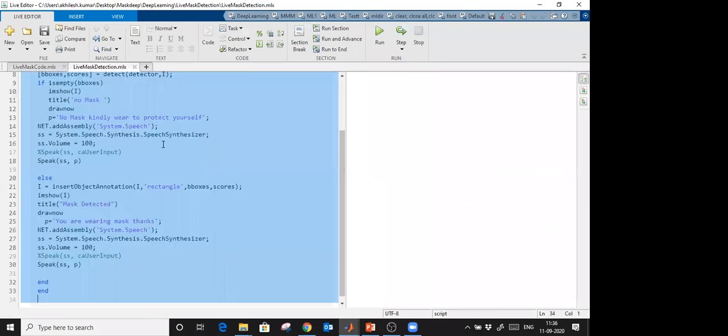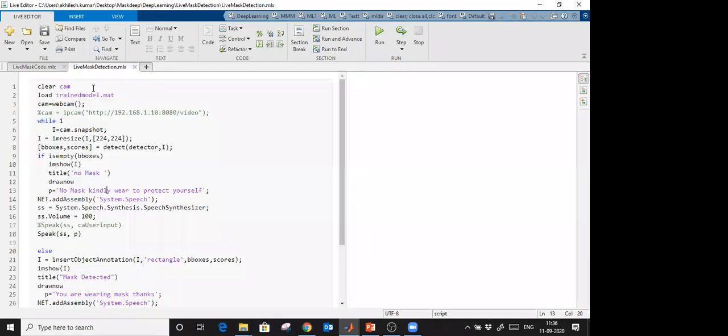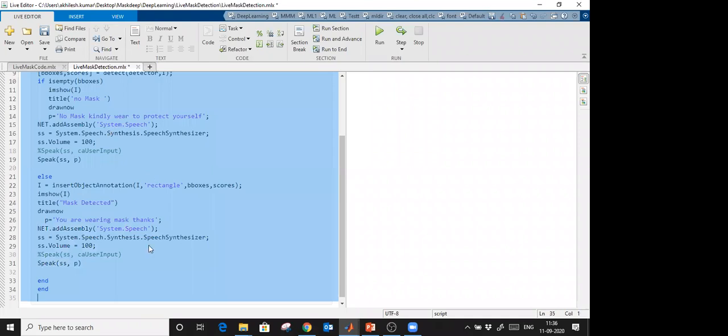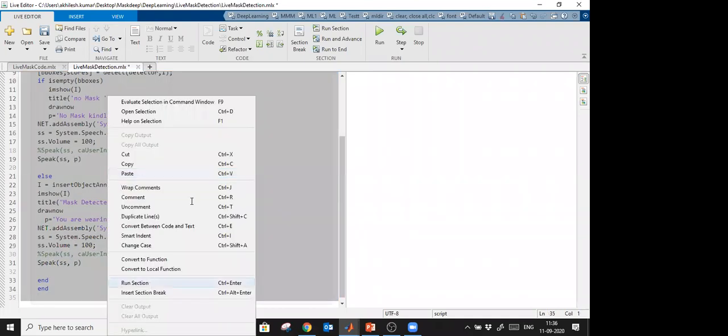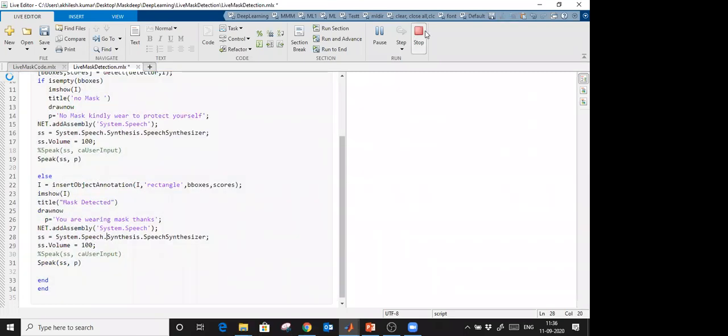I'm going to close all figures; by giving the close all command, any open figures will be closed. So I'm going to run this section. Select this, right click and run that section. Okay, I clicked run section by mistake.